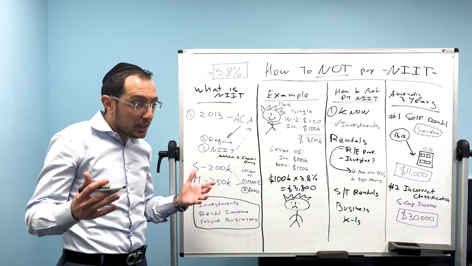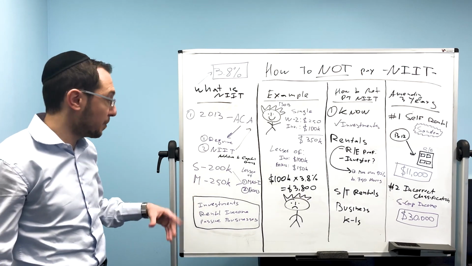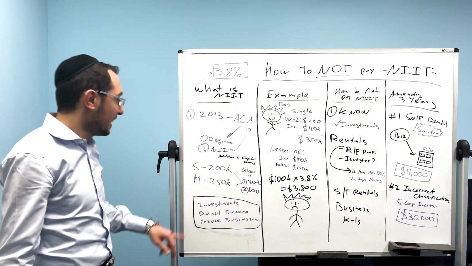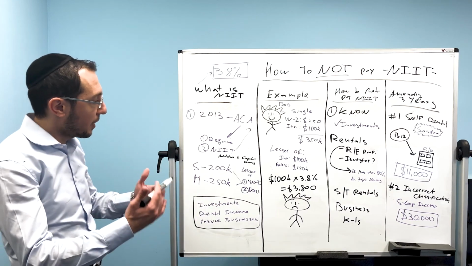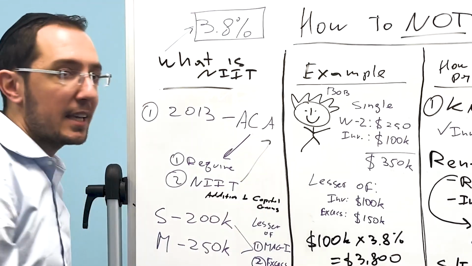And the government considered somebody rich if you're single making over $200,000. If you make more than that, we're going to tax you on the NIT, right? And you are rich, right? If you're married, it was $250,000 if you make more than that. And we're going to talk about how that works in a second. But they basically wanted to fund the ACA.